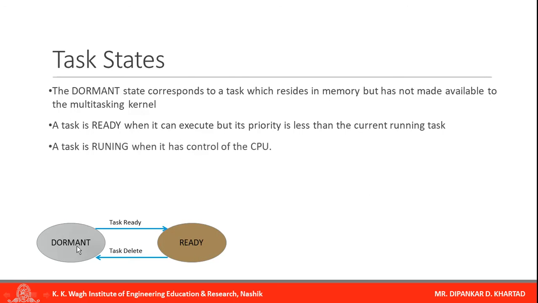Next, a task is running when it has control of the CPU. So this is our running task. It will have all the control of the CPU. This running task is the presently highest priority task. Now if there is a task having higher priority than the running task, it will be in ready state, and that task will move from the ready state to the running state as the highest priority task. And second, if the task is preempted, then it will go back to the ready state.